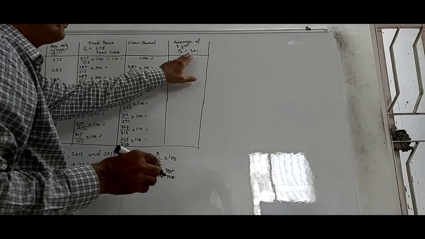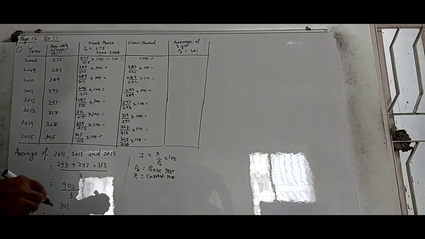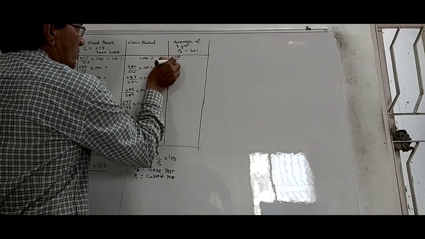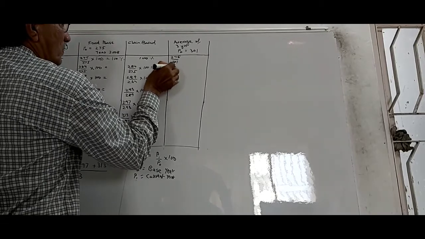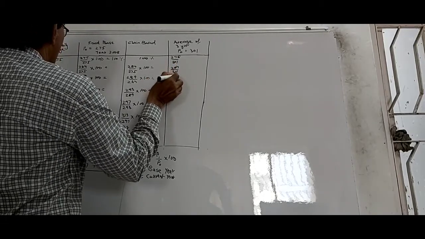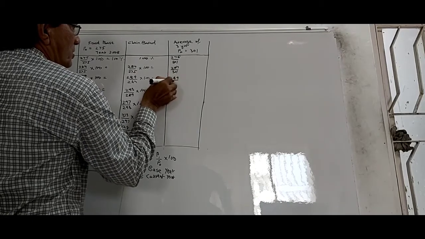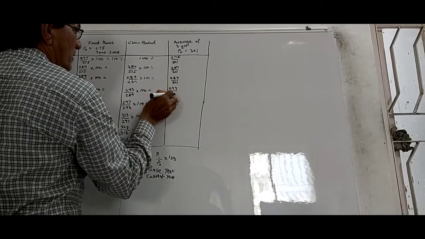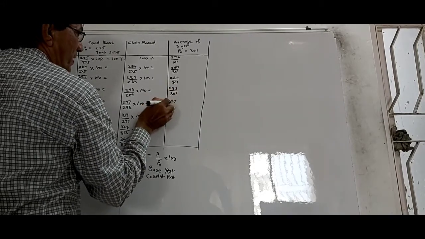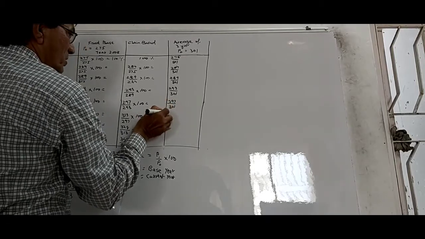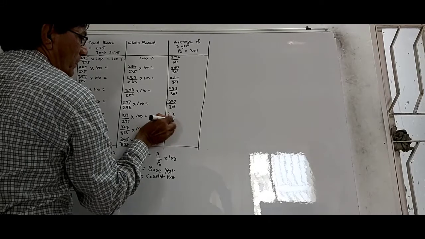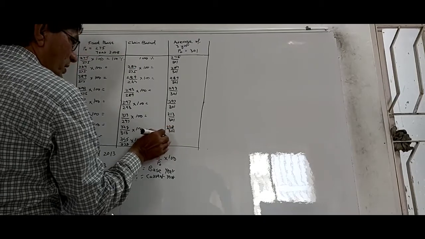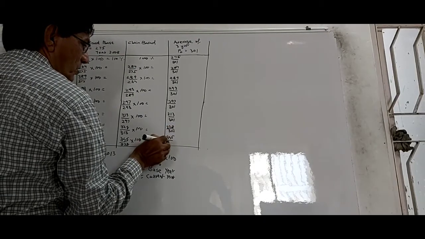And for average of 3 years, P0 value is 301. So this is the one which I have calculated, and therefore it will be 275 upon 301, then 284 upon 301, then 289 upon 301, then 293 upon 301, then 297 upon 301, 313 upon 301, 328 upon 301, and 345 upon 301.